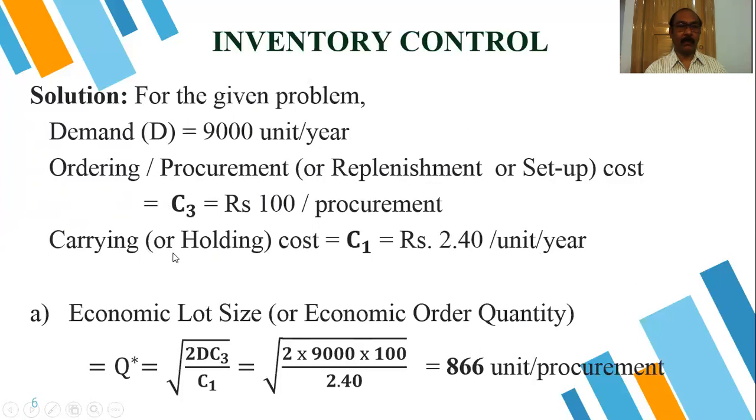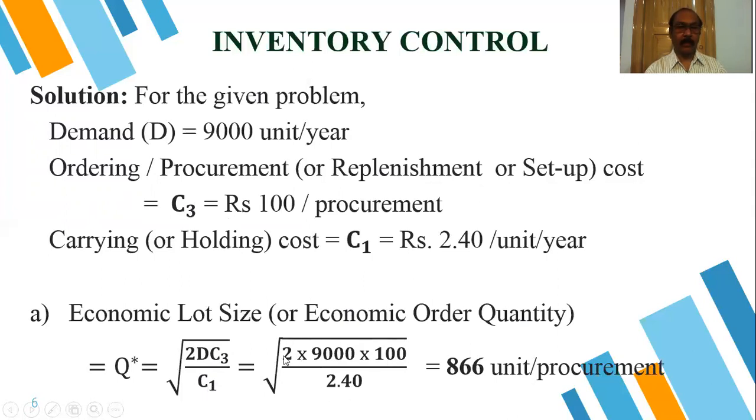Now we are using the formula that we already learned for Model 1. The economic lot size or economic order quantity Q star is equal to the square root of 2DC3 by C1. So we can put it here: 2, D is 9,000, C3 is 100, and C1 is 2.40.